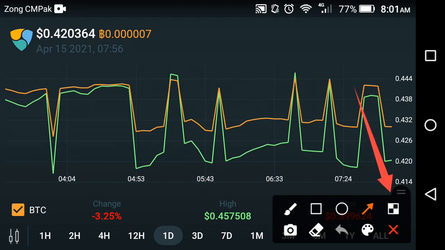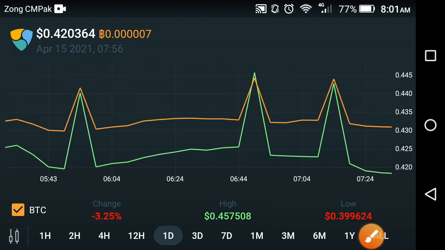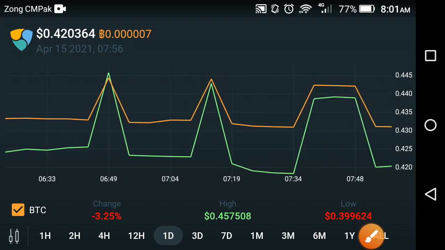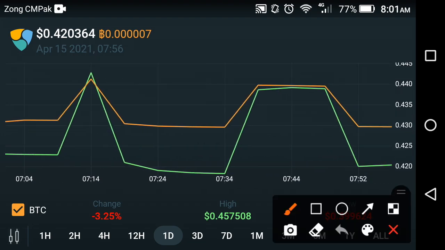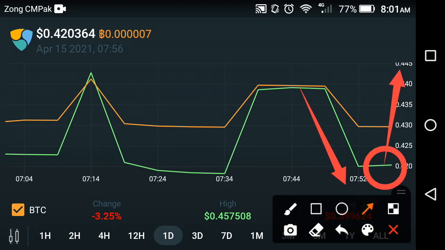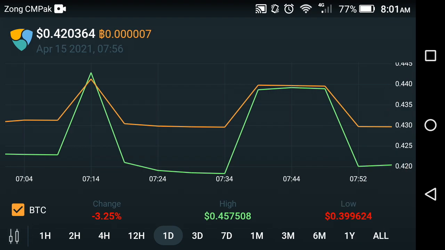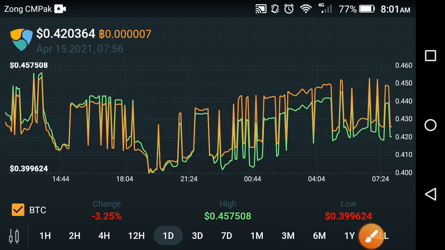So in XEM coin, I'm talking about the current situation. Now they are in the fall mode, and as you can see here, I will zoom in so you can understand it better. Now, friends, it is a falling time, and if we look at the current status, I think they are again ready for a jump. So this kind of change continues, but as you can see, every change is in the falls.